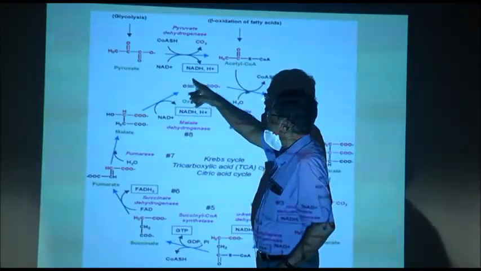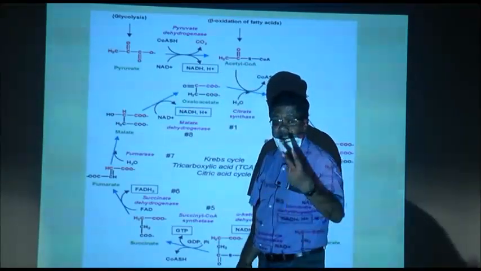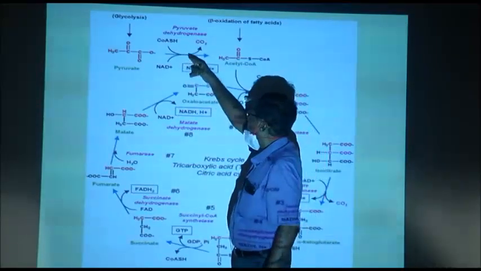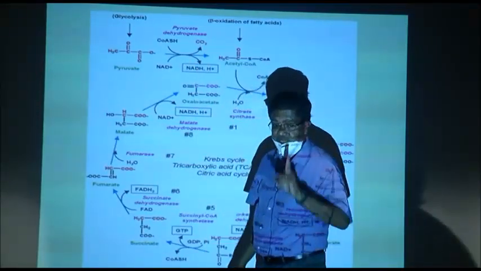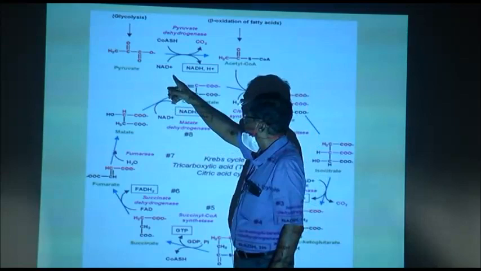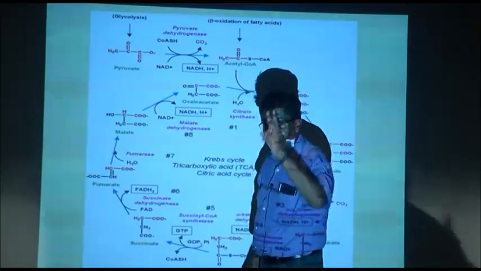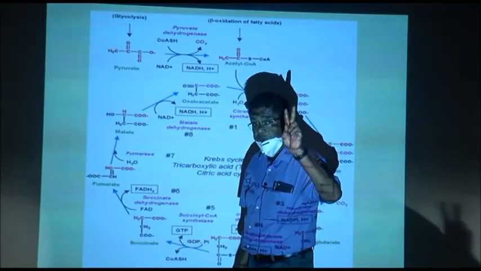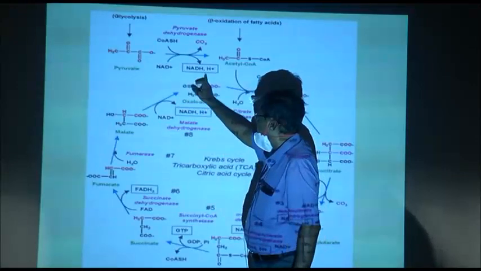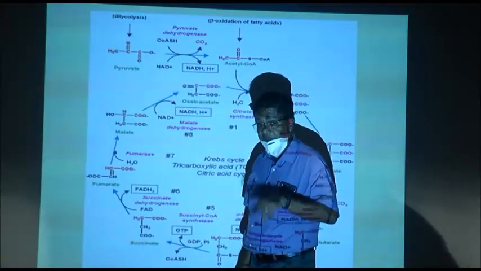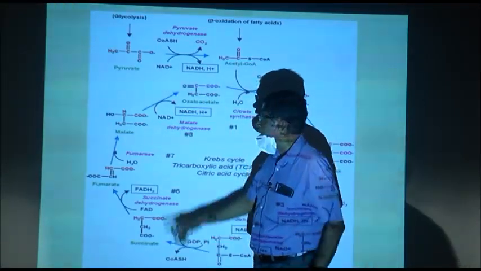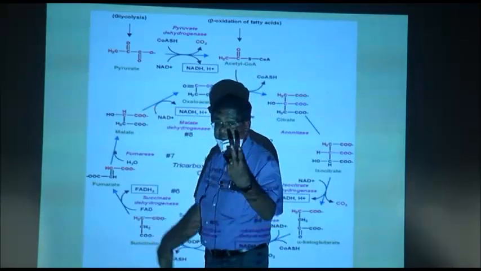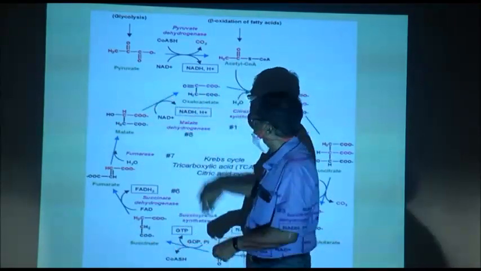Now, pyruvic acid is converted to acetyl coenzyme A, which is 2 carbon. So, 1 carbon dioxide is out, and here 1 NAD is used. How many in glycolysis? 2, remember that. Here 1 NAD is used. That means how many NAD? 2, because pyruvic acid gives 2 NADs.